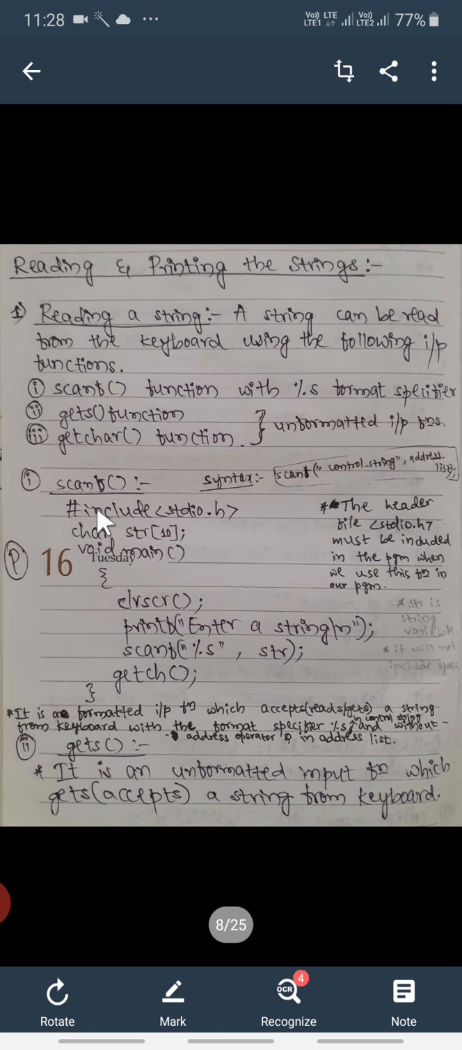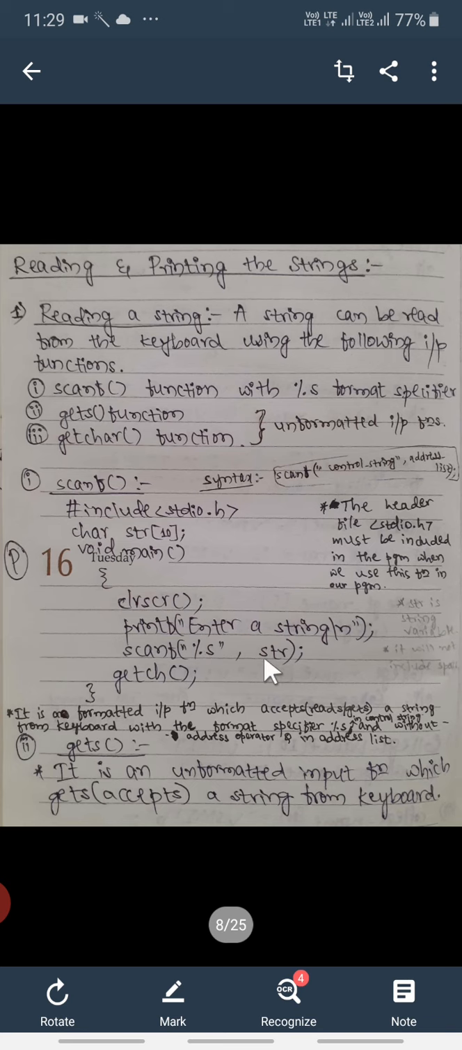To use this scanf function we must use one header file, that is stdio.h, in the program. So hash include stdio.h, char str[10], open the main, and here enter the string. How are you reading that string? By using scanf function with format specifier %s.